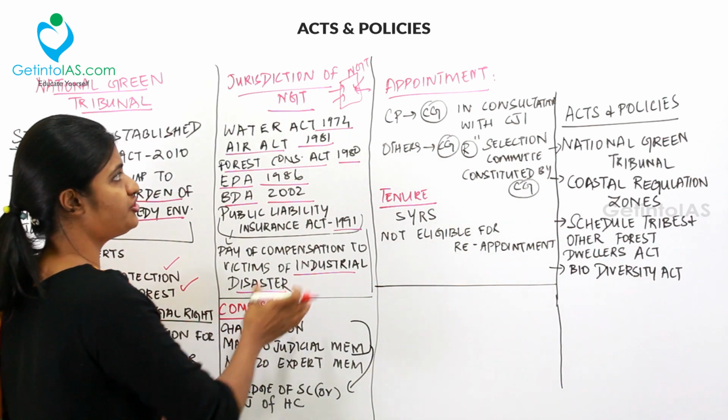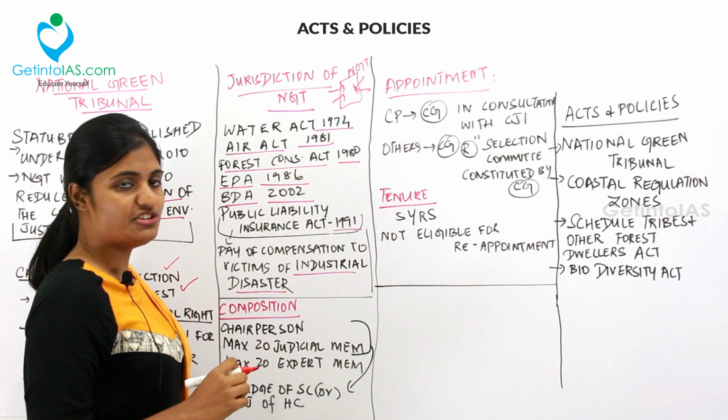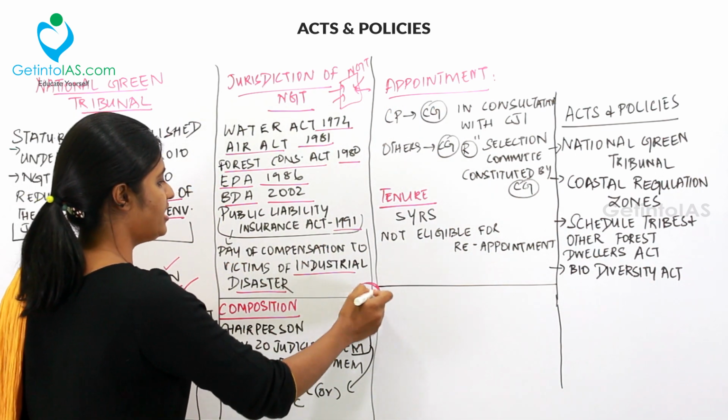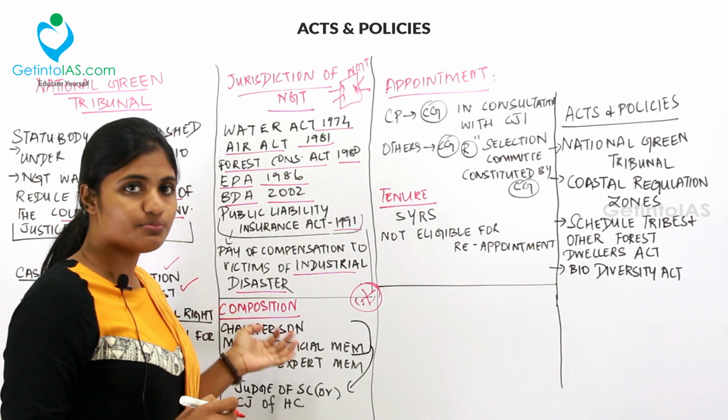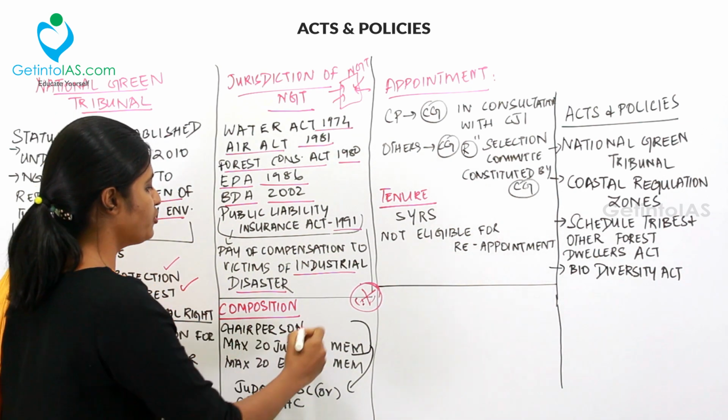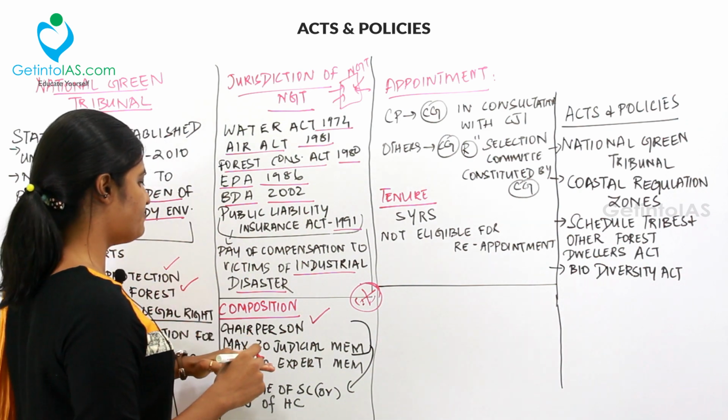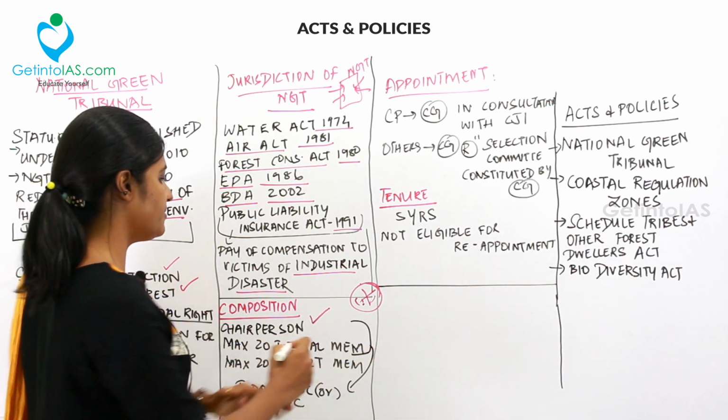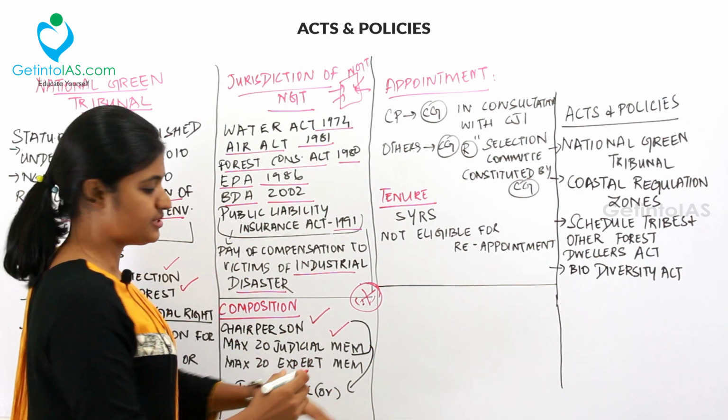Now coming to the composition, appointment and tenure of NGT. These three parts are very important. The first thing is composition. The NGT comprises a chairperson, a maximum of 20 judicial members and a maximum of 20 expert members.